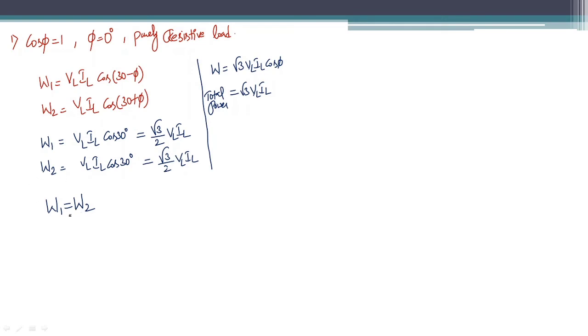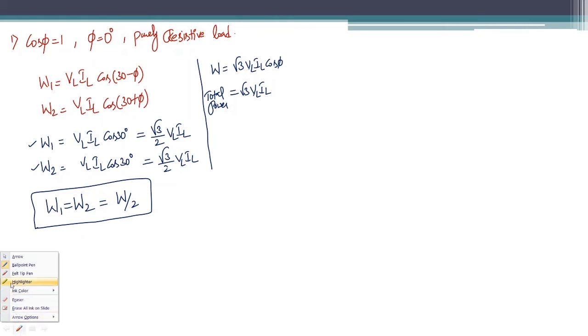So if two wattmeters are reading the same value and the same value is equal to half of the total reading, then we can say that the power factor is a unity power factor, right? So what is the meaning of this? At unity power factor, both the wattmeters W1 and W2 read the same value, and this value is equal to half of the total power. Next, go to the second case study.